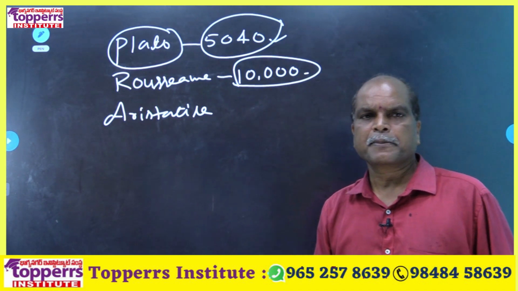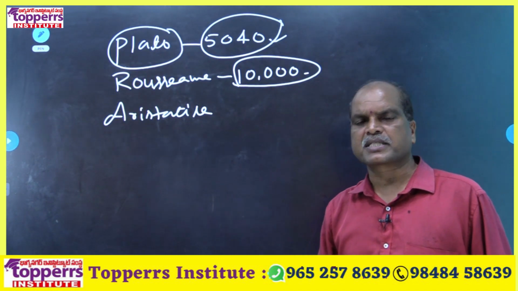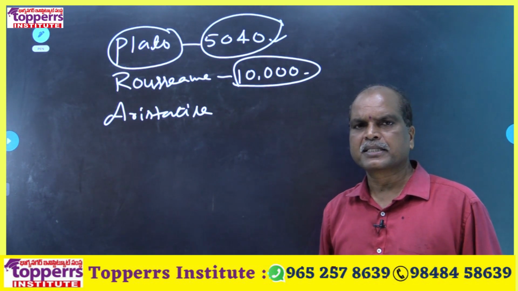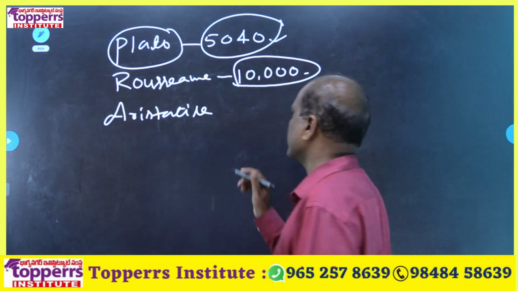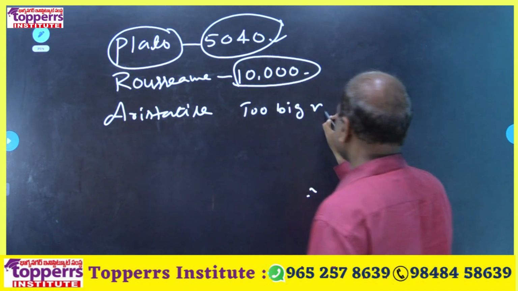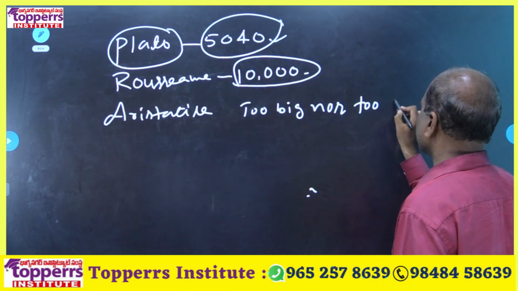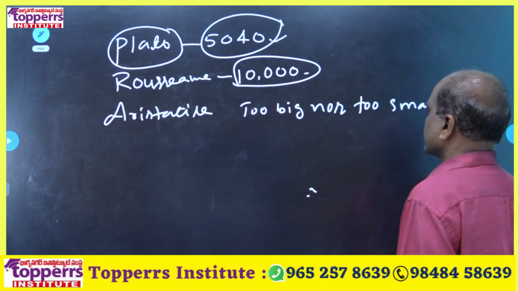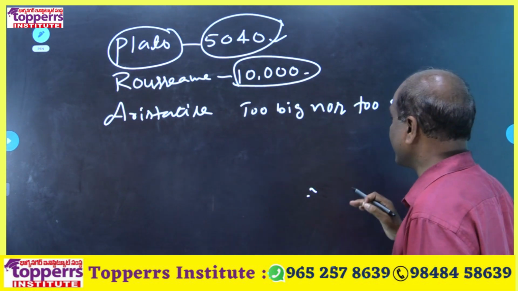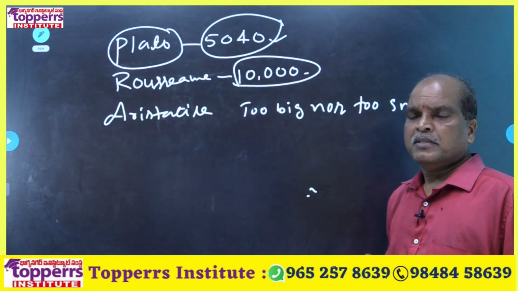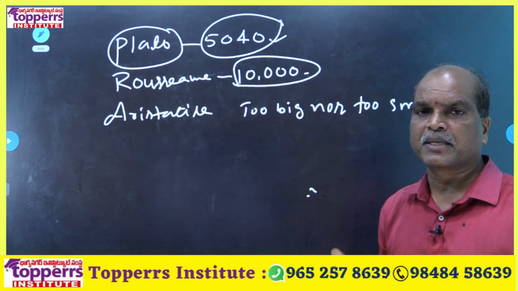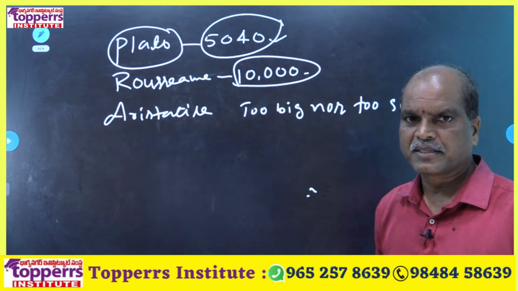According to Aristotle, an ideal population of a state is neither too big nor too small. Should not have huge population, should not have very less population. Depends upon your financial condition, you only decide the population of an ideal state.